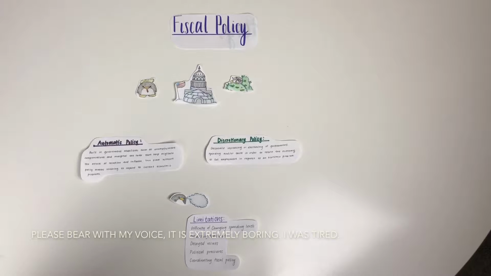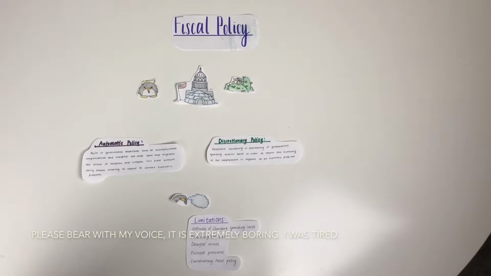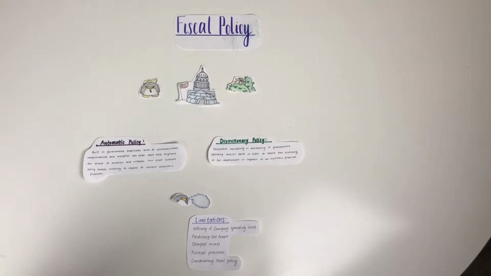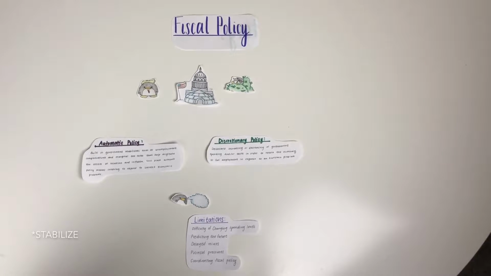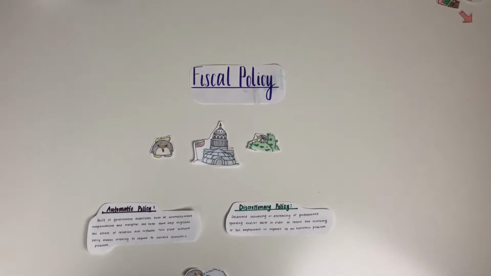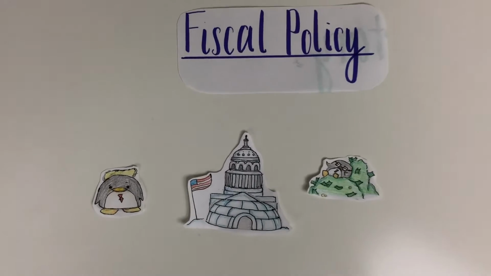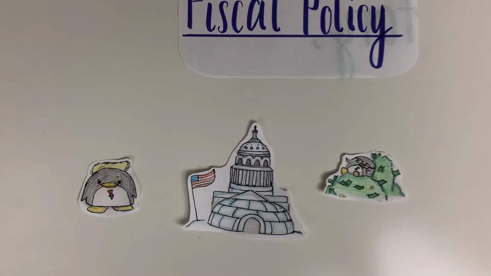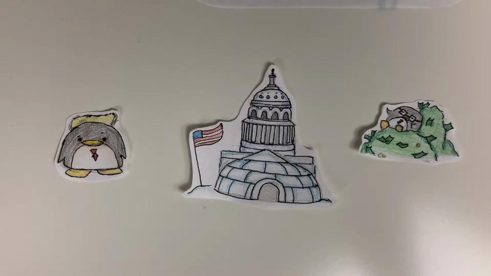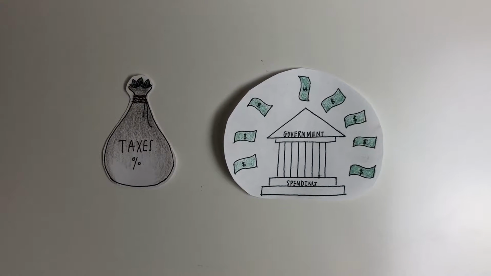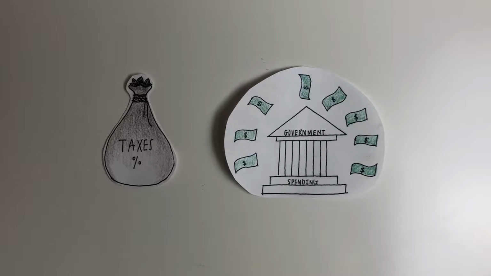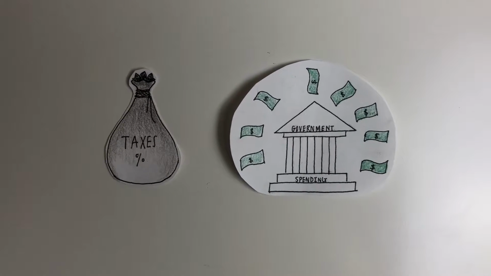So the purpose of fiscal policy is the use of government spending and revenue collection, such as taxes, to influence the economy, influence economic growth, and achieve full employment and stable growth. The people involved in fiscal policy include the President of the United States, Congress, and the Secretary of the Treasury. The tools for fiscal policy are government spending and taxes.